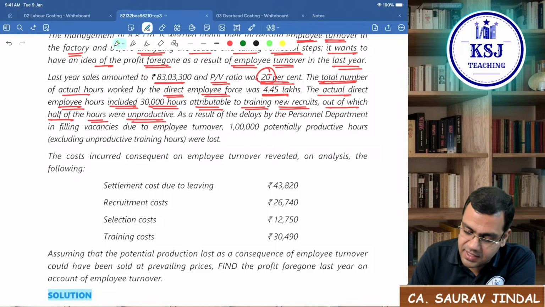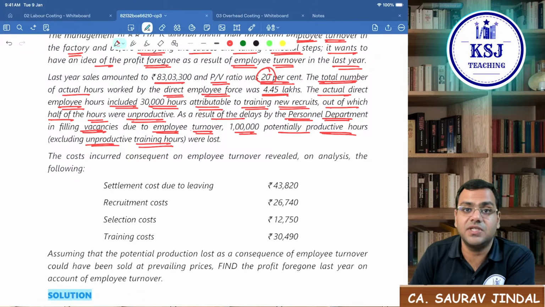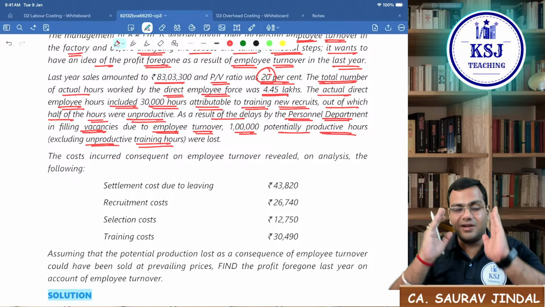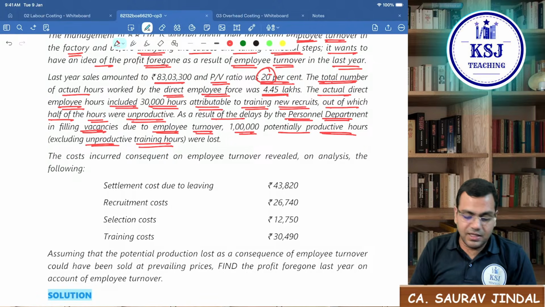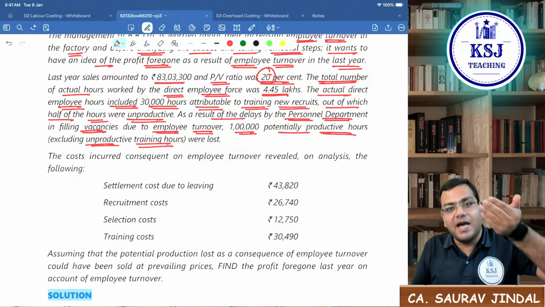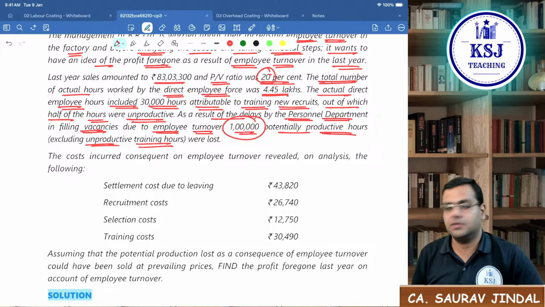Next they say, as a result of delays by the personnel department in filling the vacancies due to the employee turnover, 1 lakh potentially productive hours were lost, excluding the unproductive training time. That is, besides this 15,000 hours which we have subtracted, those 15,000 hours were lost due to the training of the new employees. Another thing is that this personnel department did not hire the people in time. Because of the non-hiring, 1 lakh potentially productive hours were lost.